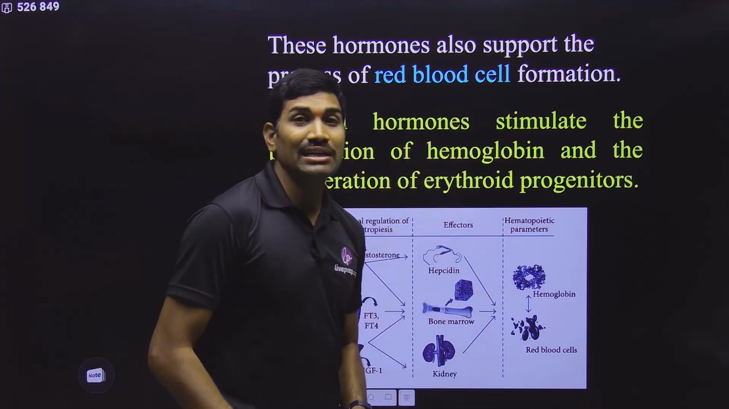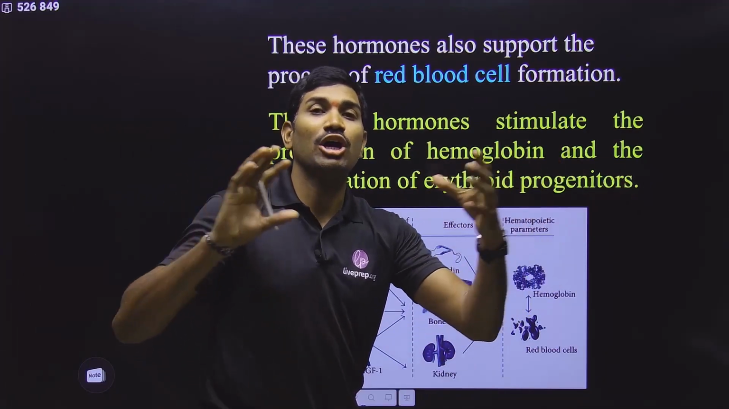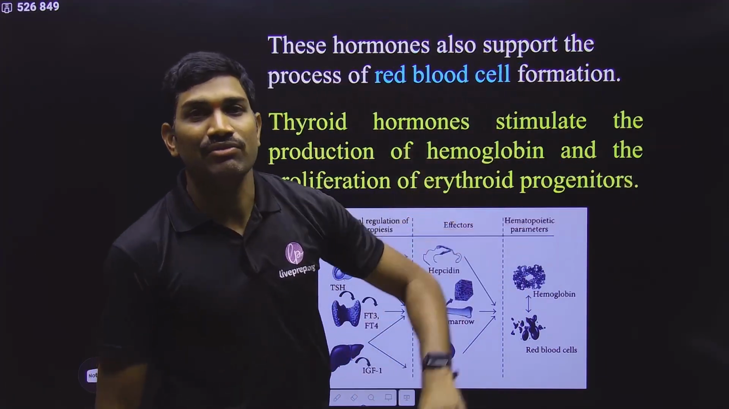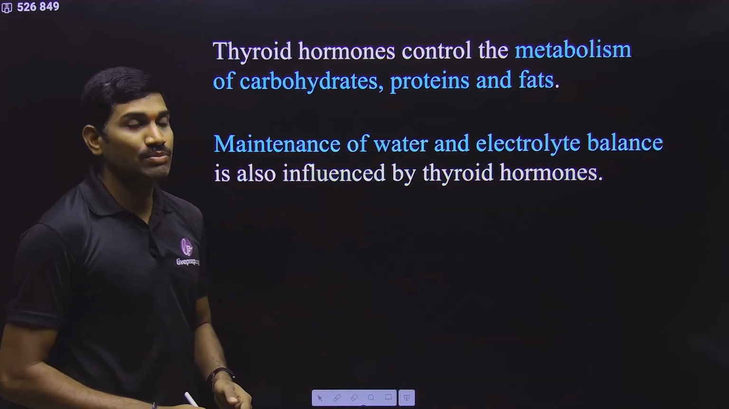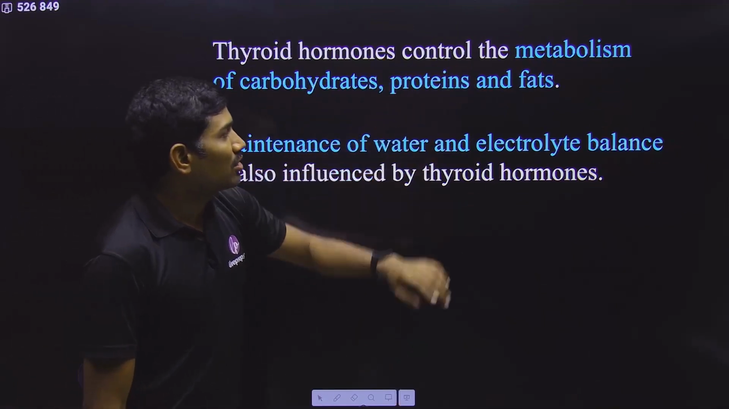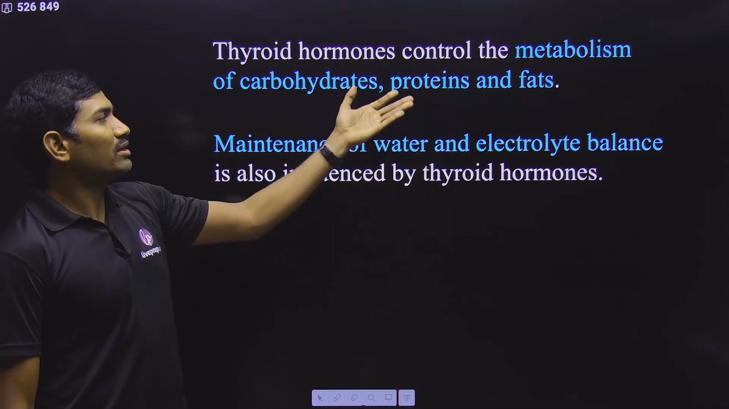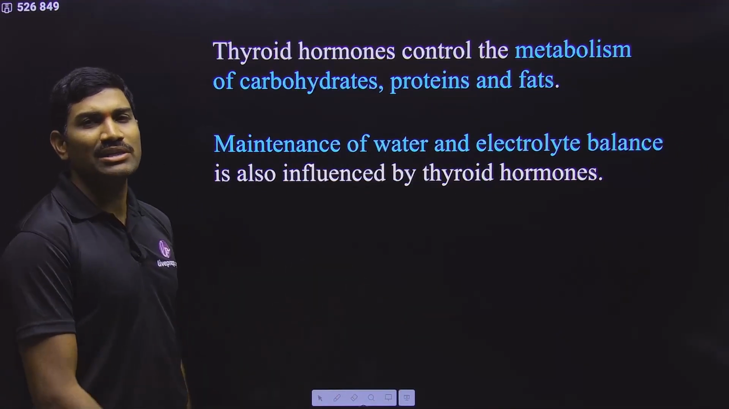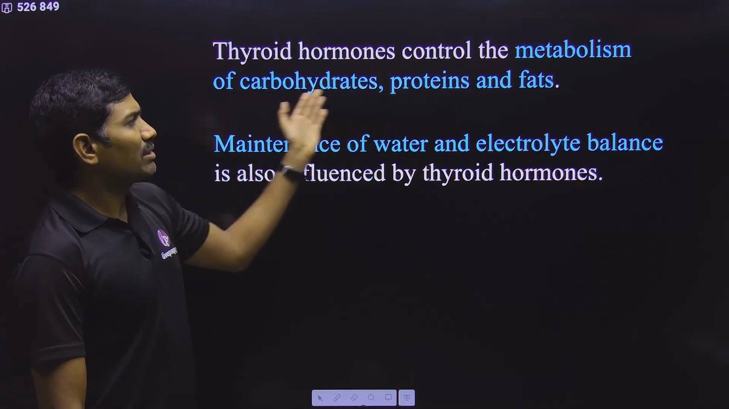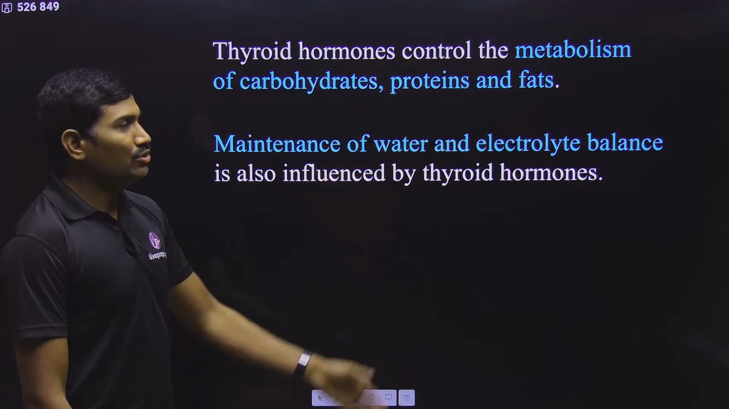Okay, regarding red blood cells formation, different hormones they have given. That collective information I will tell you at the end of this particular video. Next one. Thyroid hormones control the metabolism of carbohydrates, proteins, fats, because they are controlling the basal metabolic rate. So they are controlling the metabolism of all these major nutrient molecules.